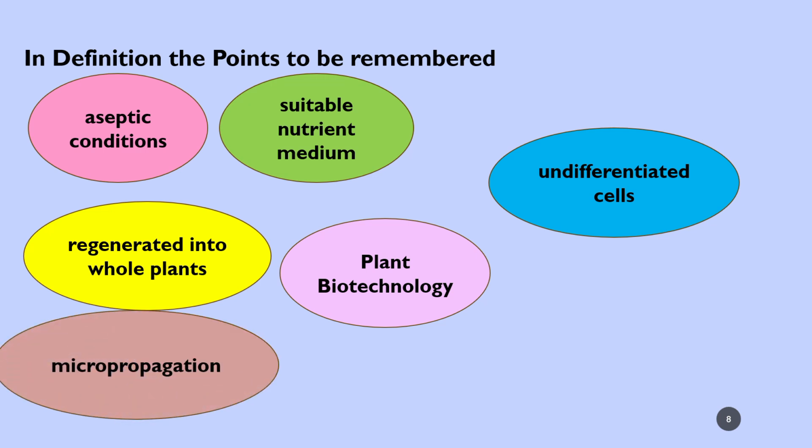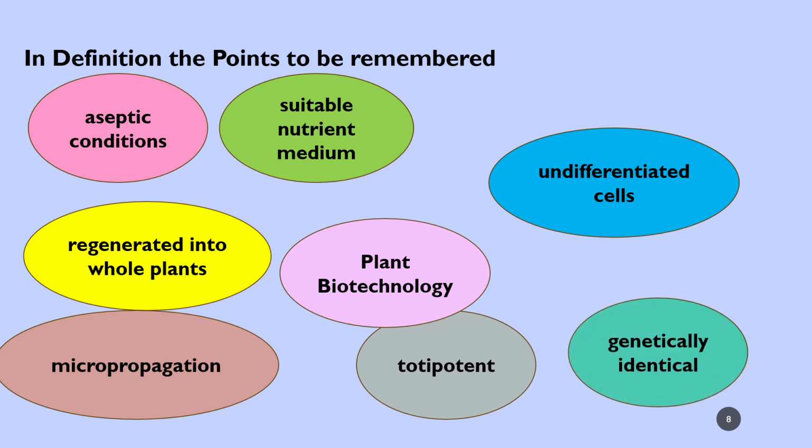Micropropagation develops new plants, as the plant cells are totipotent, and genetically identical plants can be developed. So these are the points that should be remembered when you write a definition for plant tissue culture.